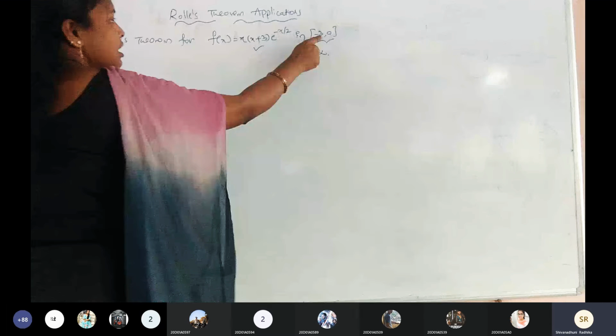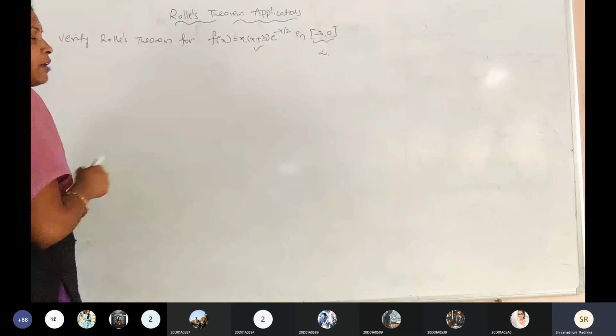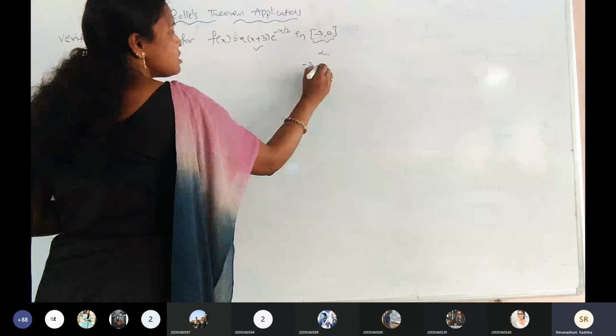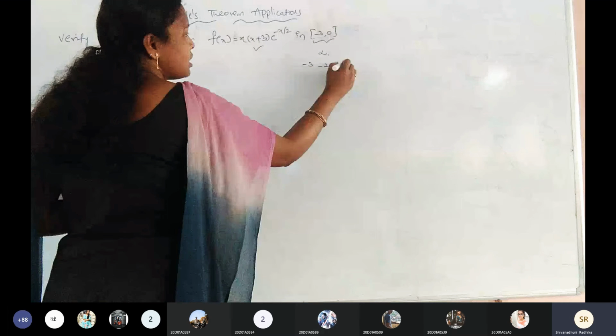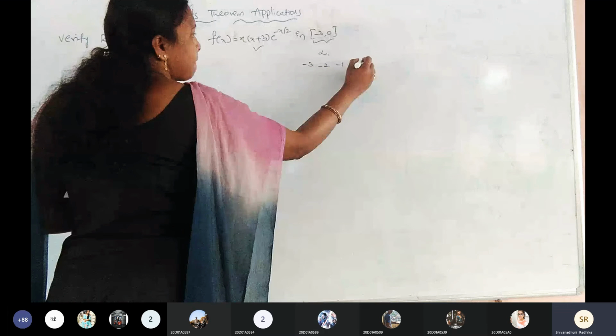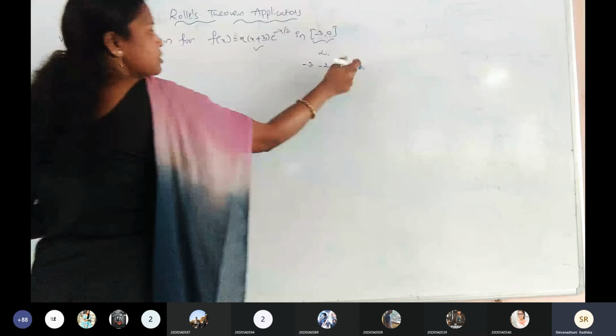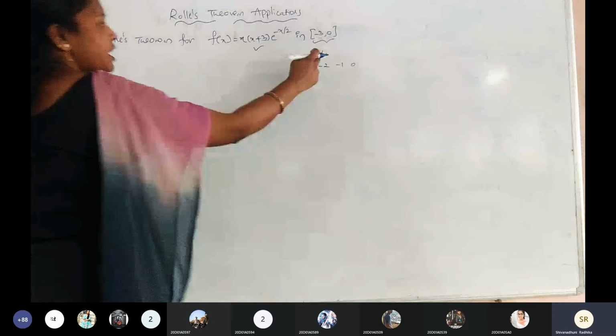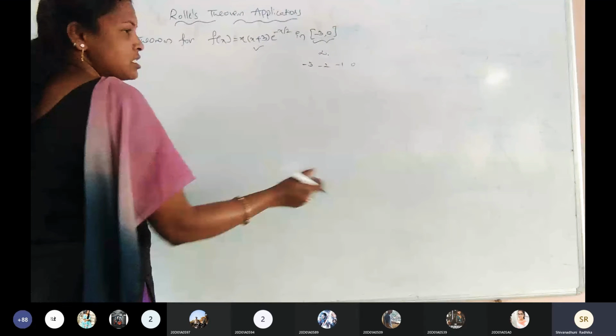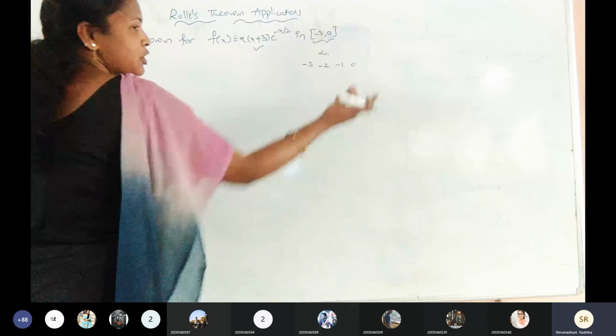The given interval values: minus 3, minus 2, minus 1, 0, up to 0 only. Between minus 3 and minus 2 do we have an infinite value? No. Between minus 2 and minus 1, any infinite value? No. Between minus 1 and 0, we don't have any infinite value.